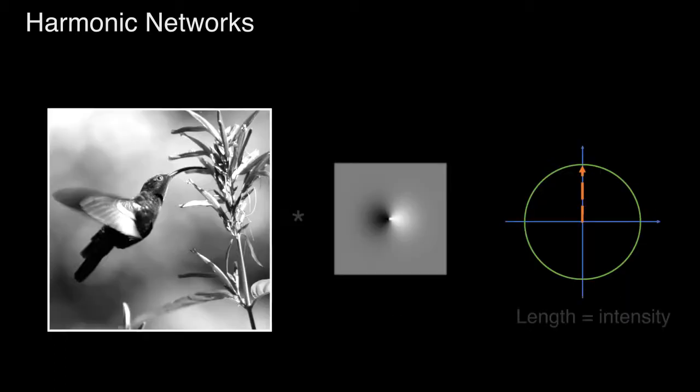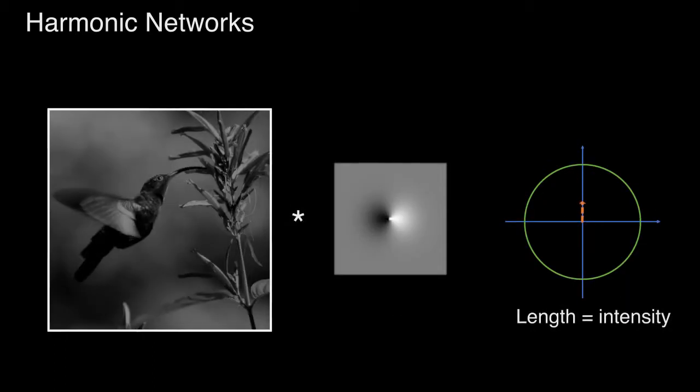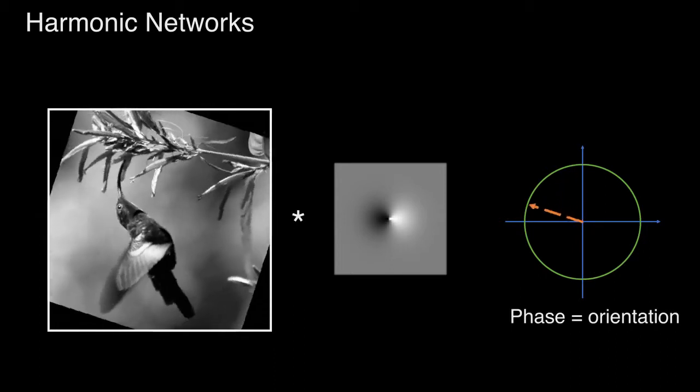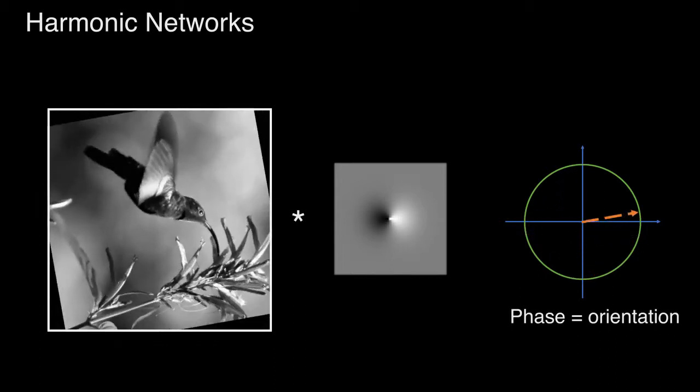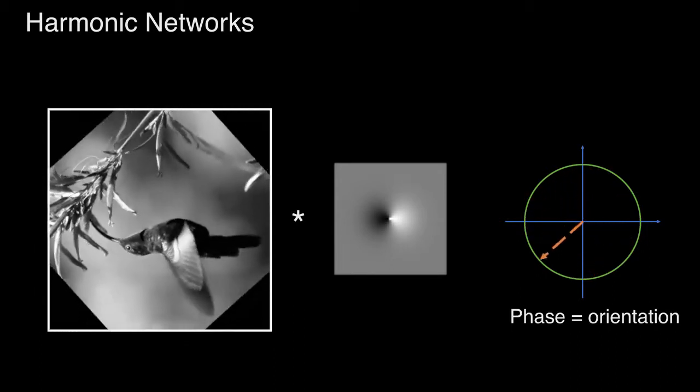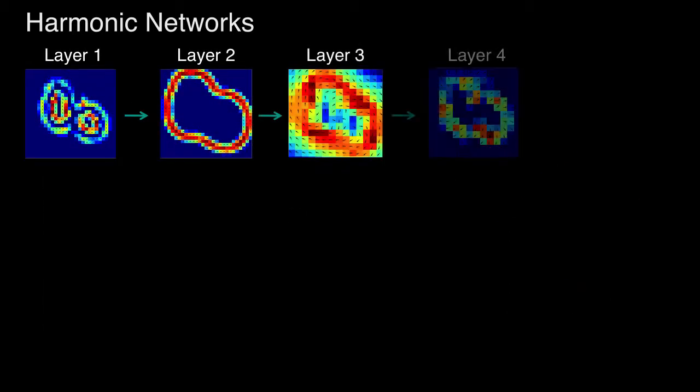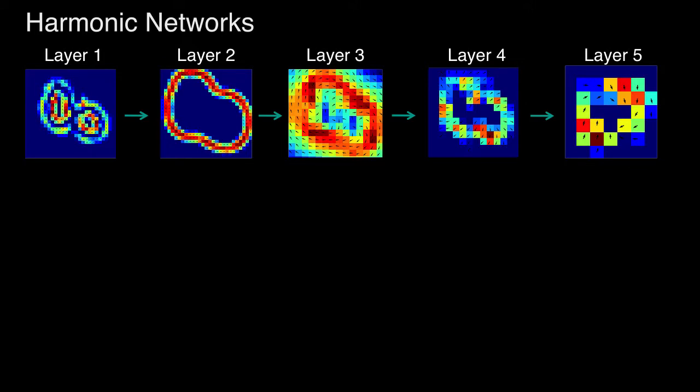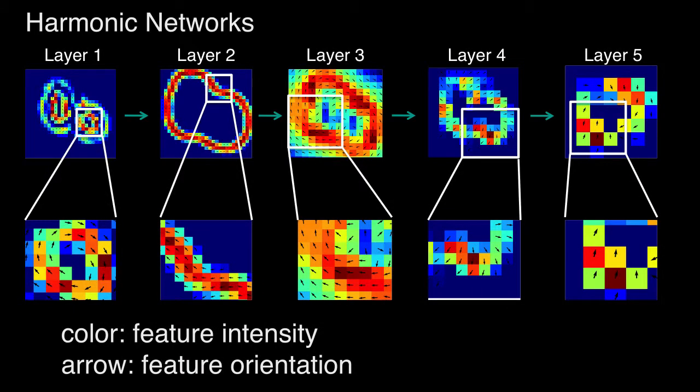Circular harmonics disentangle feature intensity information from 360-degree feature rotation, and they allow us to introduce equivariance to 360-degree rotation into the feature mapping. By passing both intensity and rotation between consecutive layers, we track how much of a particular feature is present along with its local rotation to build a very rich feature representation.